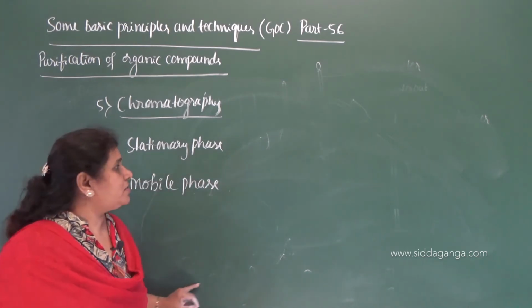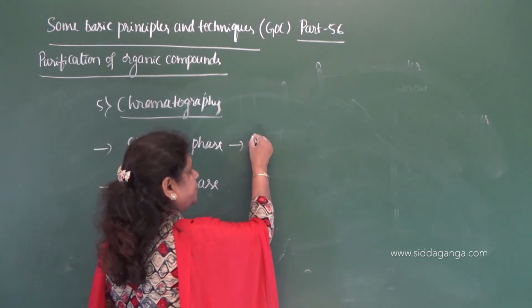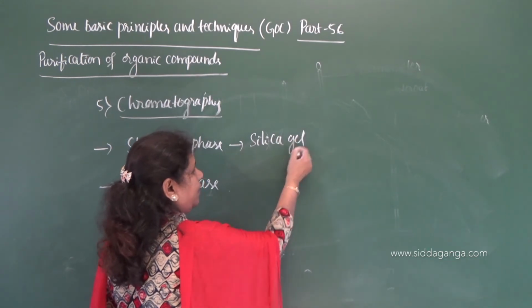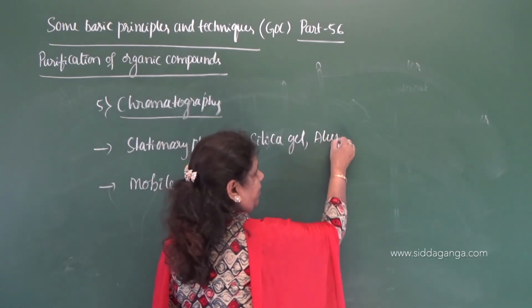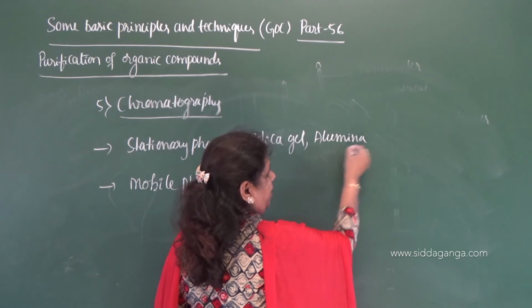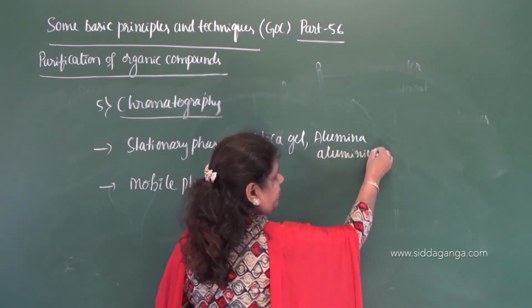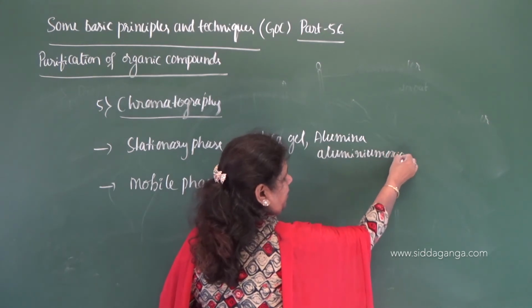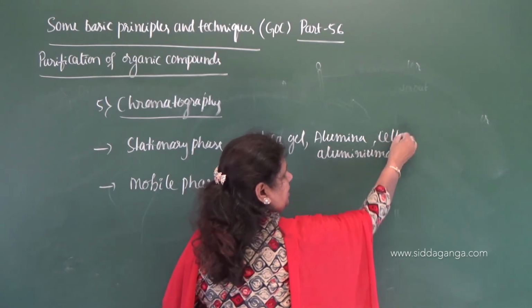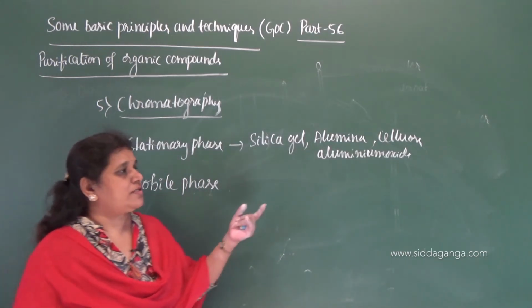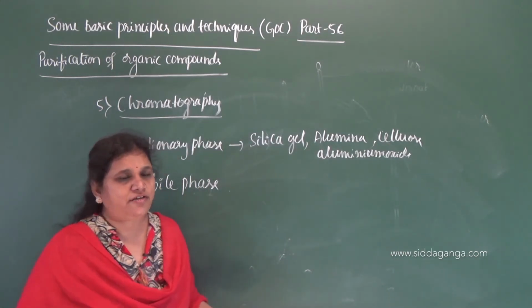Is moving. So the stationary phase, usually we can take silica gel or alumina. Alumina is nothing but aluminium oxide. Even you can take cellulose as a stationary phase.